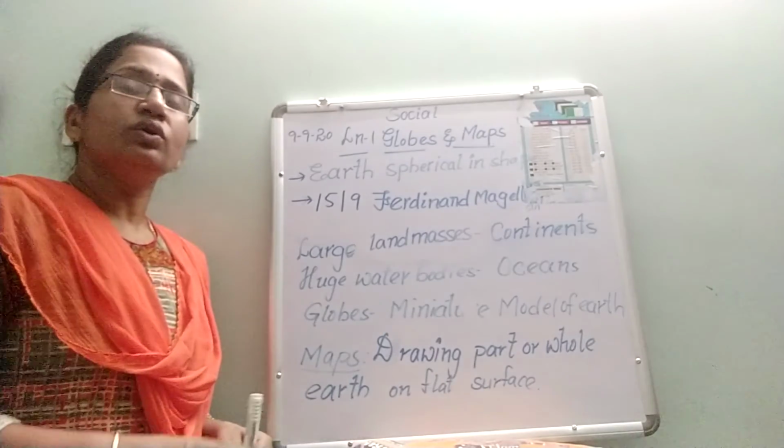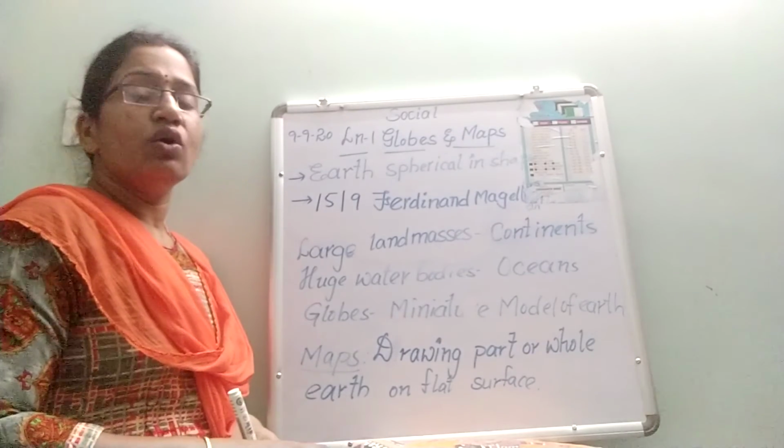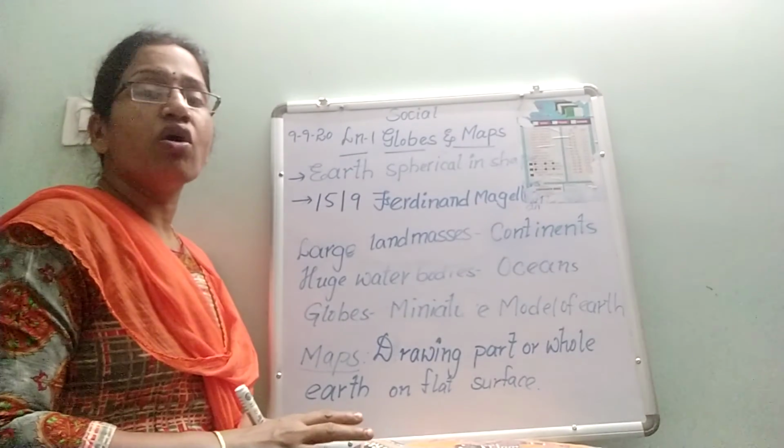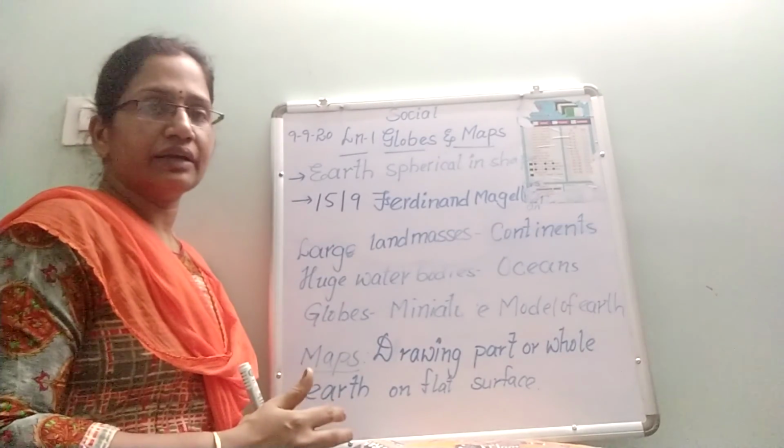Okay, children. So here the directions. There are 4 main directions. What are those? East, west, north, south, and 4 more sub directions are also there. What are those?